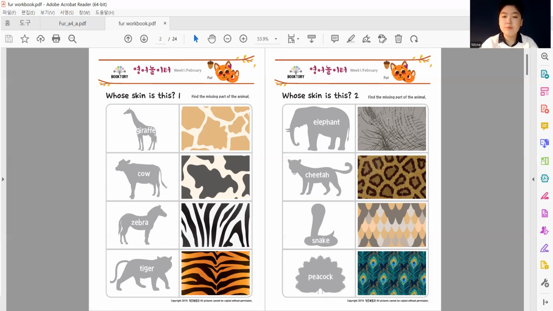What about this one? This gray-skinned animal is going to look like an elephant. An elephant. Good job. What's special about an elephant? It has a long trunk. Long nose, long trunk, right?